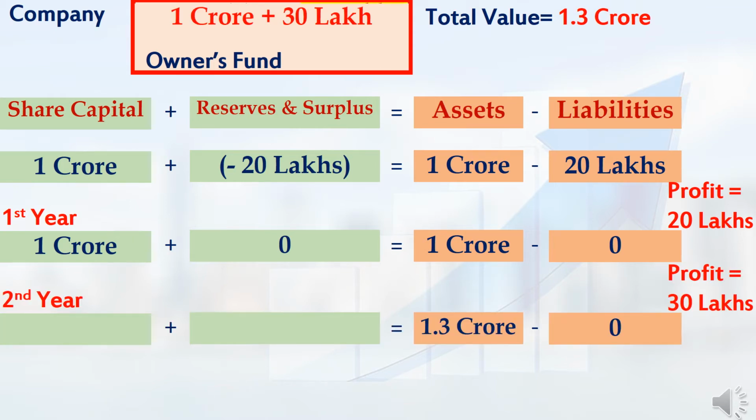Now, at the end of the second year, if I get a profit of 30 lakh rupees from my business, then on the right side, my asset will increase to 1.3 crore rupees because I don't have any liabilities. So that 30 lakh rupees will be added to my bank balance. In this 1.3 crore rupees, 1 crore will be the asset value and the remaining 30 lakh rupees will be the bank balance. On the left side, we will see what changes will happen.